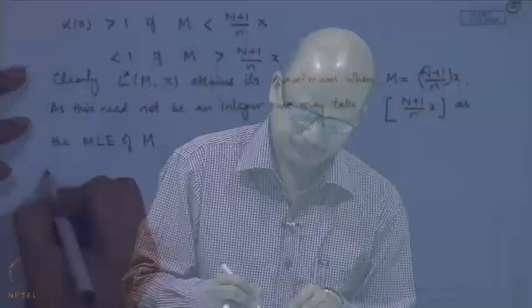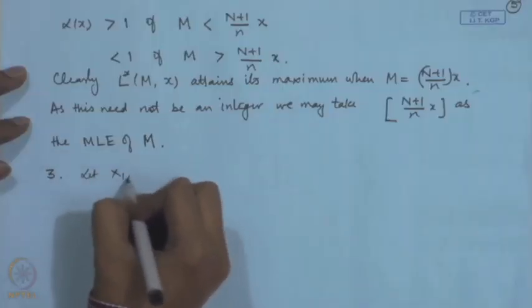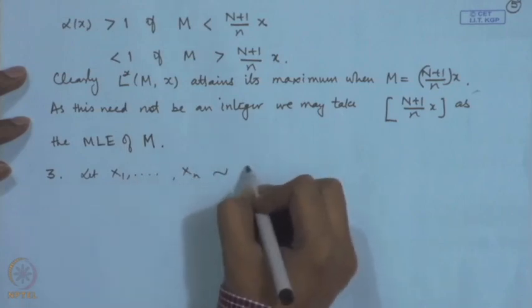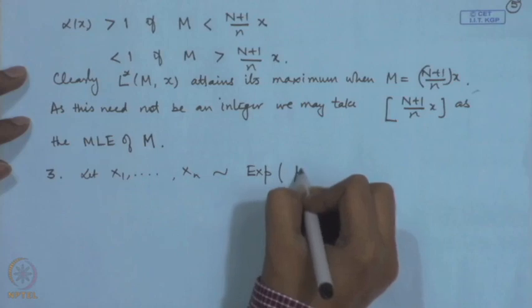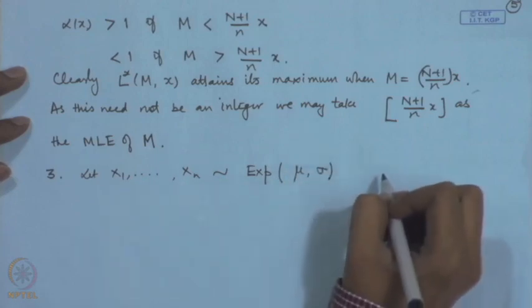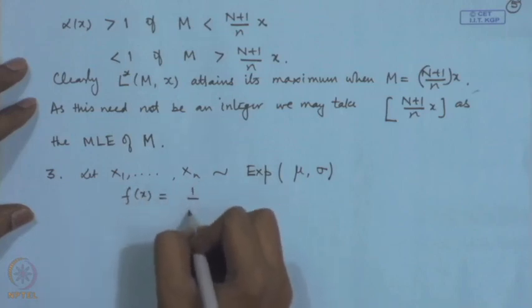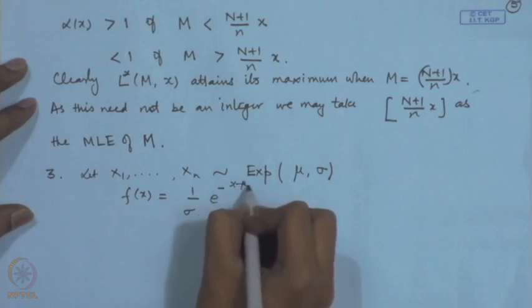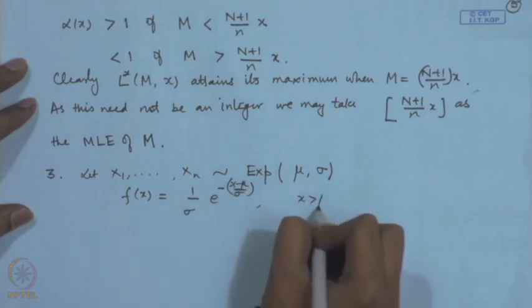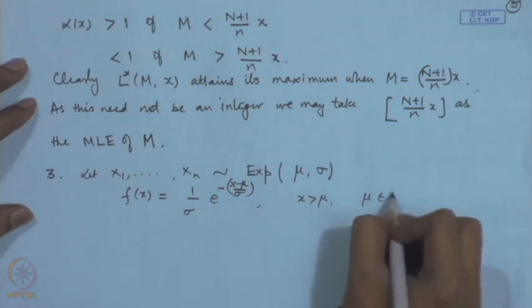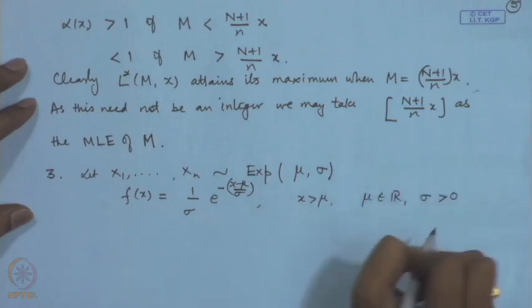Now, the exponential distribution once again has two parameters. It may have a scale parameter, it may have a location parameter. So, I will consider the general model and then we look at the solution here. Let x 1, x 2, ..., x n follow the exponential mu sigma distribution. When I say this, we are writing down the density function as 1 by sigma e to the power minus x minus mu by sigma, where x is greater than mu. Here mu can be any real number and sigma is positive.